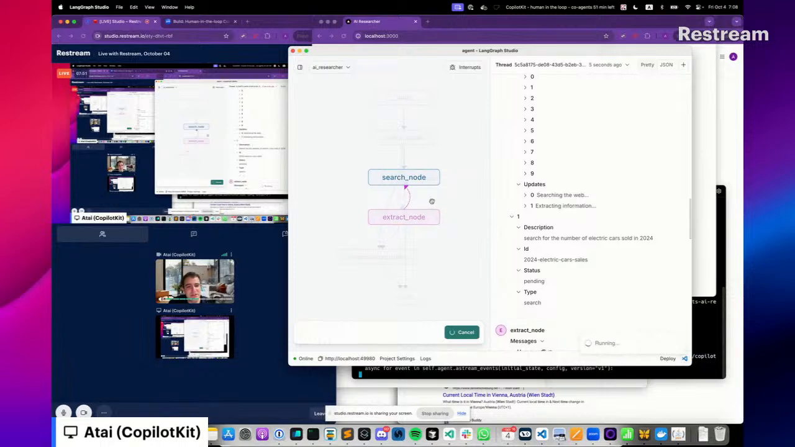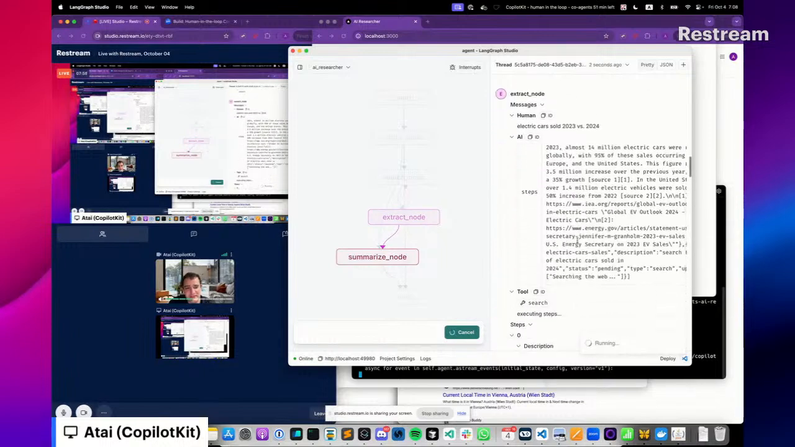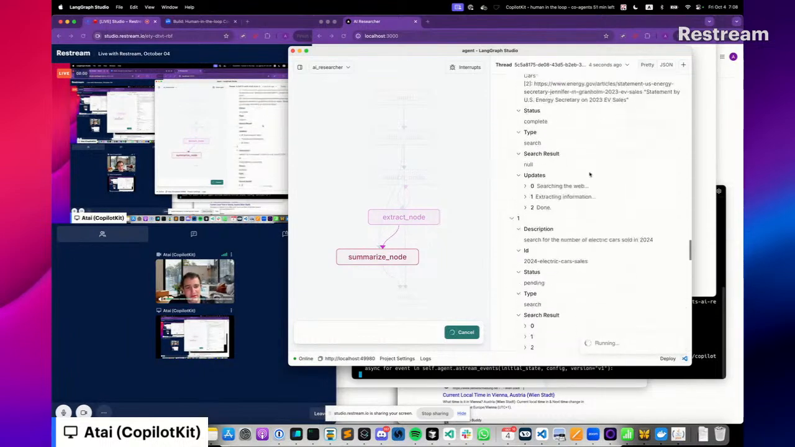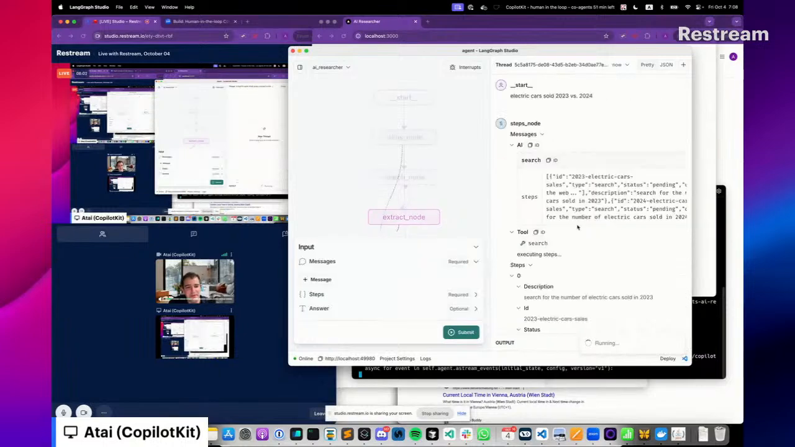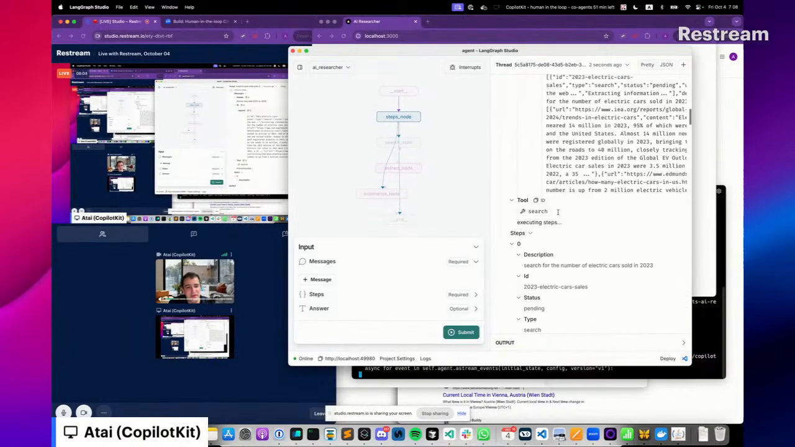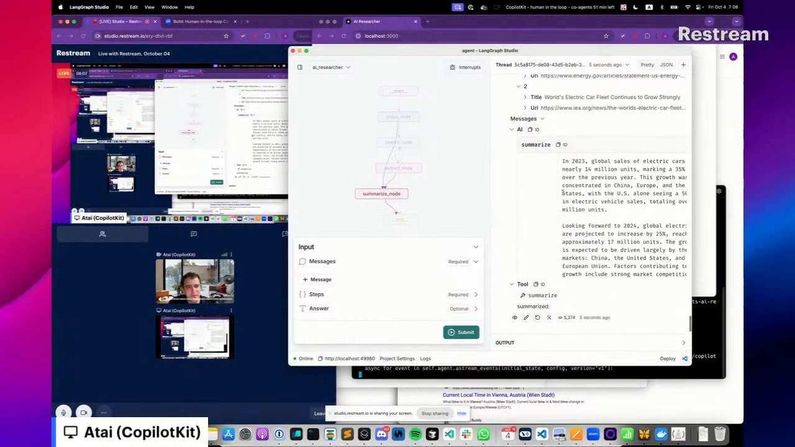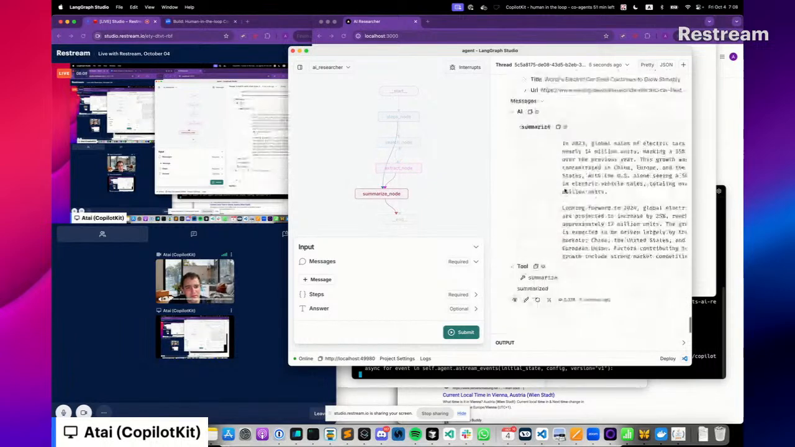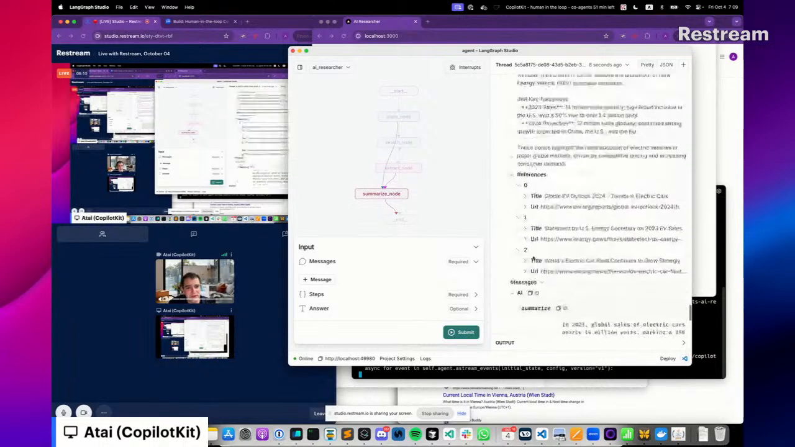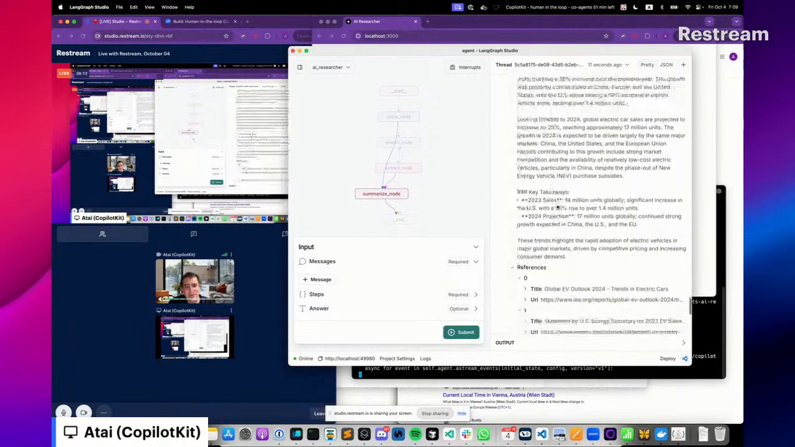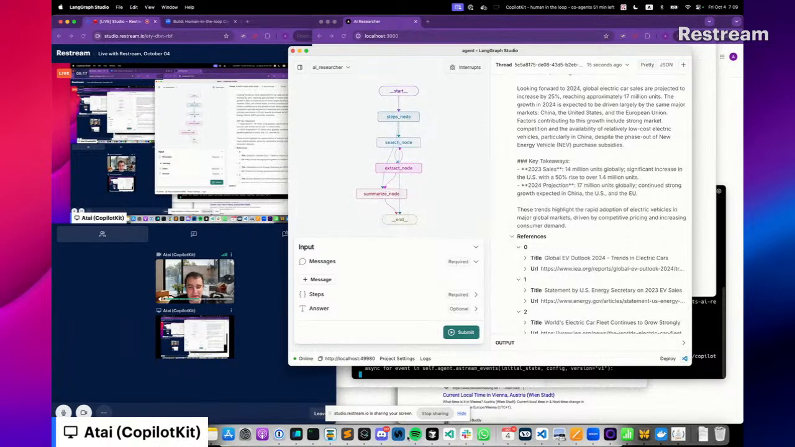There's the search message. Now it's extracting information, right? It's going one by one and finally summarizing it. If we scroll down here, you see the summarization and the references as well. Here they are. So here you saw the agent actually running.